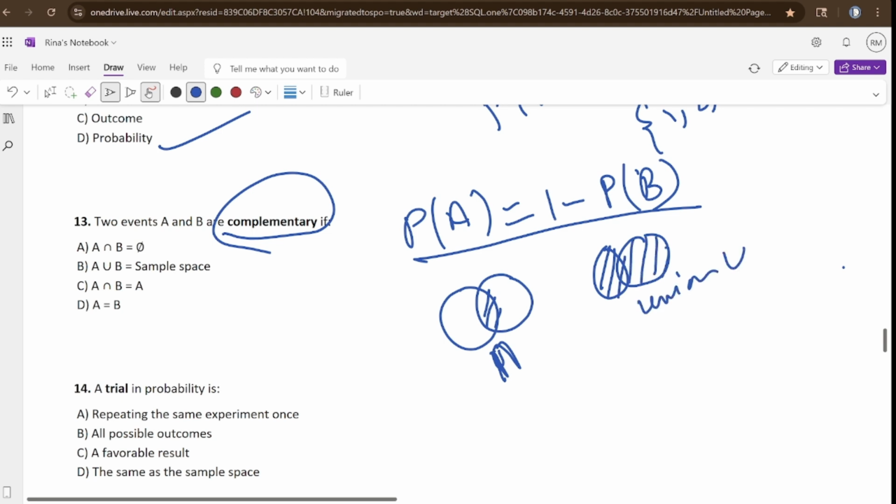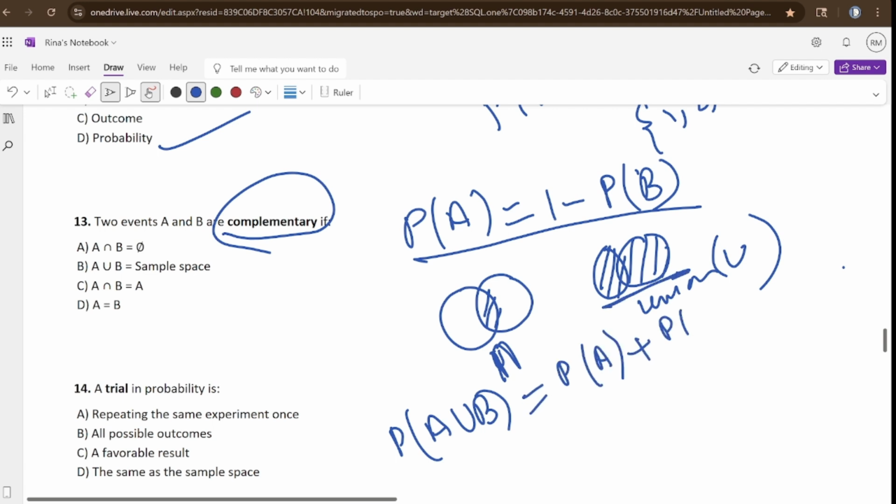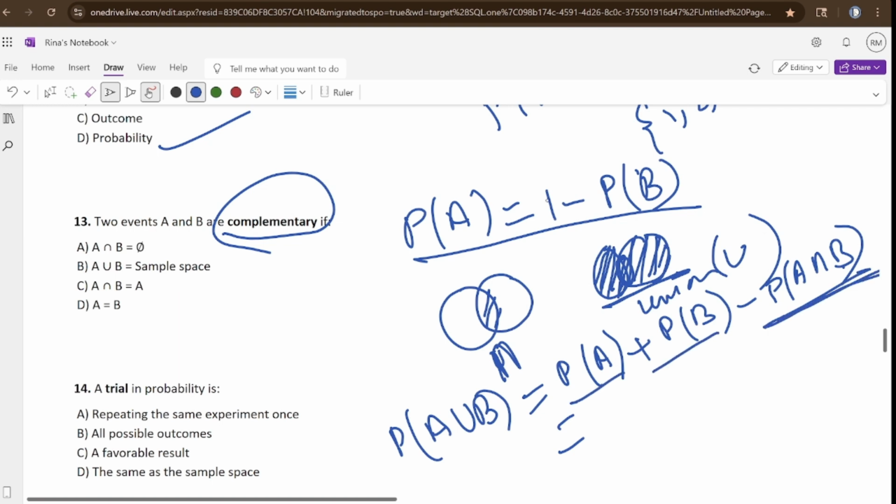So the formula for P of A union B is PA plus PB minus PA intersection B. Because you have to take the complete A and the complete B, but this portion is added twice, so I have to remove it once. So PA plus PB minus the intersection.